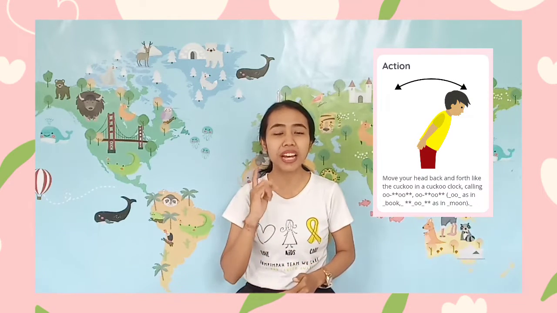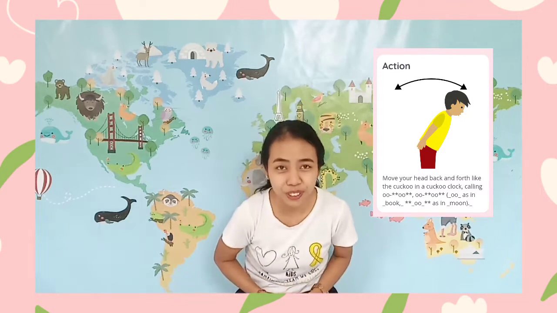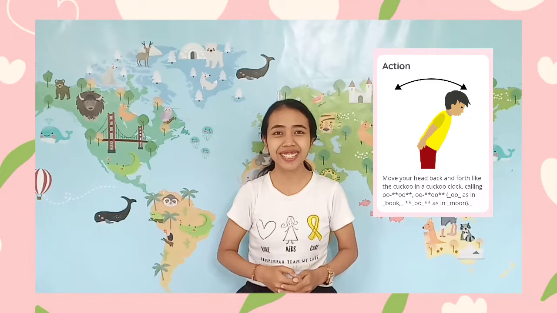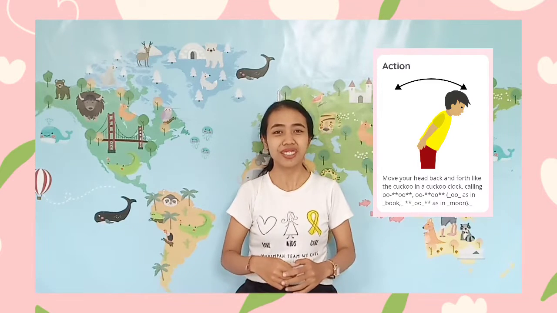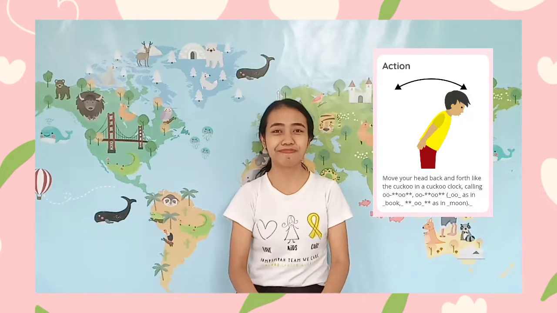Okay, Rainbow Kids, now I will show you the action of letter sound oo. You need to move your head back and forth like this, and pretend you are a cuckoo in the cuckoo clock while you say ooh, ooh, ooh, ooh. Can you do that? Ooh, ooh, ooh, ooh.